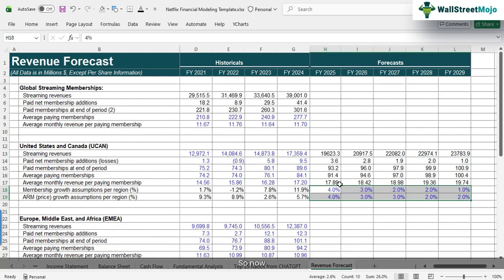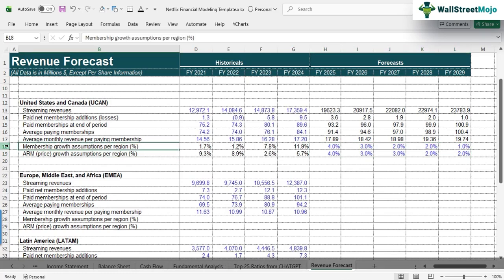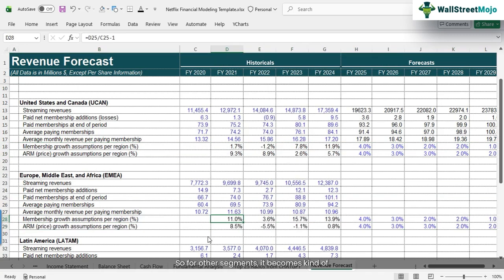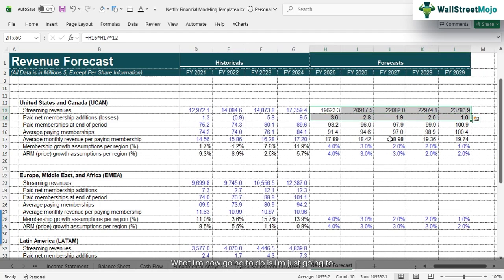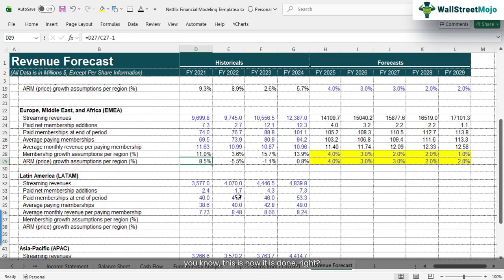Okay, so now how do I go about doing this in a very quick fashion? So what I will do is I'll copy this, I'll paste it here. All right. So for other segments, it becomes very easy because I have these blocks ready. What I'm now going to do is just copy and paste it. For now, I'll just highlight these assumptions. I'll change this in a bit, but this is how it is done, right?